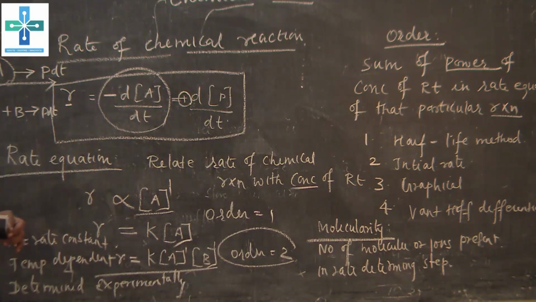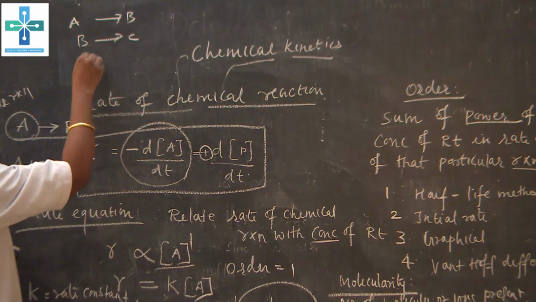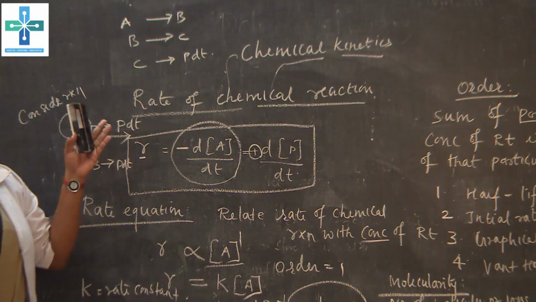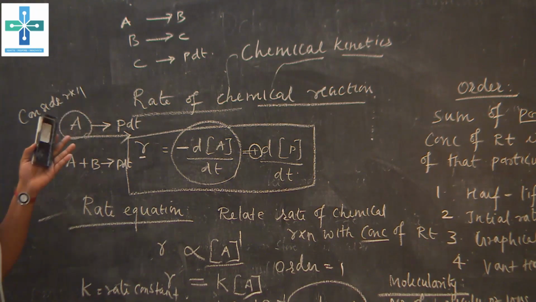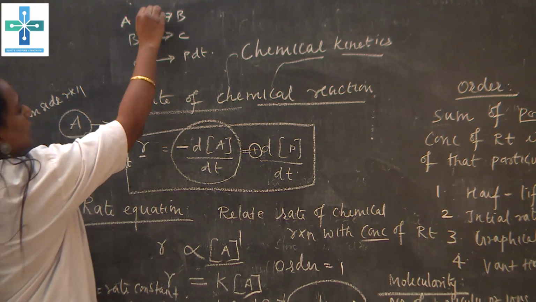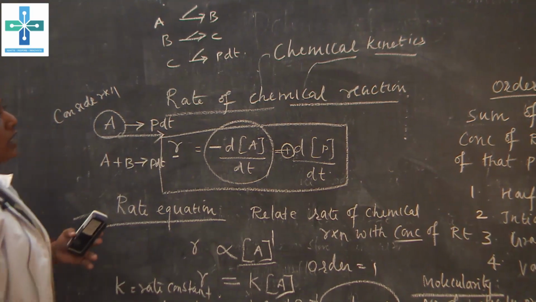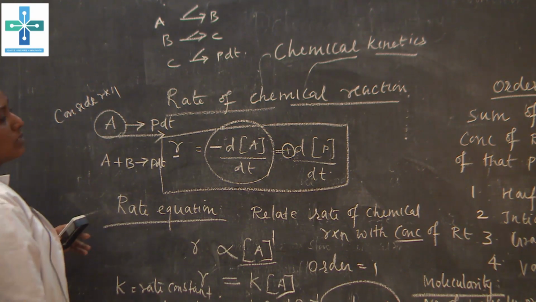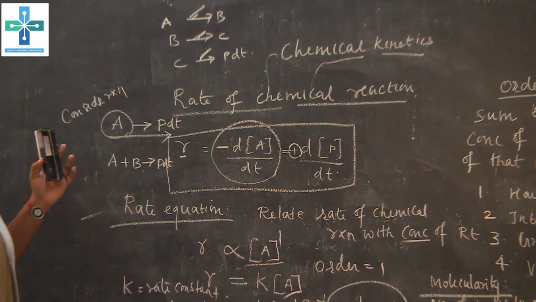Okay. So, what is the rate determining step? For example, if we have a multi-step reaction, that is A gives B, B gives C, and then C gives a product, the rate of the reaction in all the steps will not be equal. In some cases it may be fast, in some cases slow, in some cases very fast. Okay. So, in determining the rate of the reaction, you should know the slow step. So, which one is the slow step? That slow step will be the rate determining step.